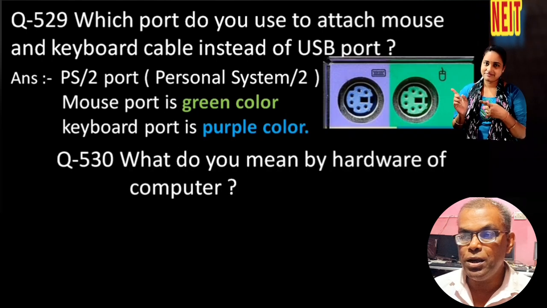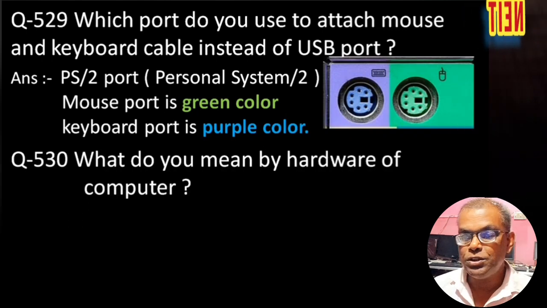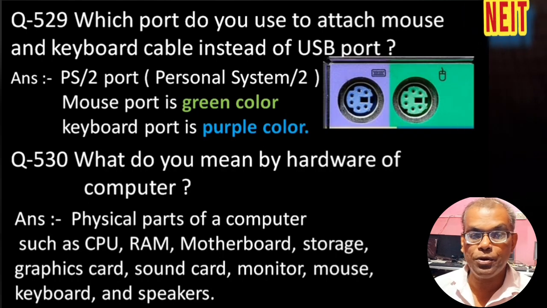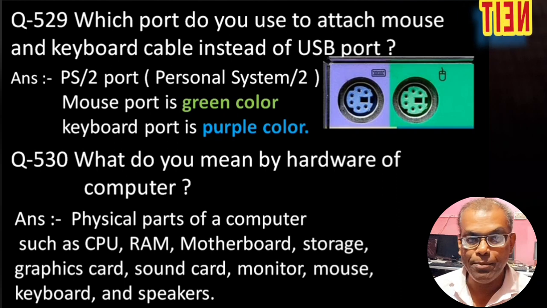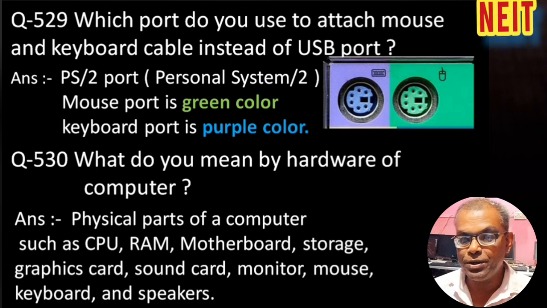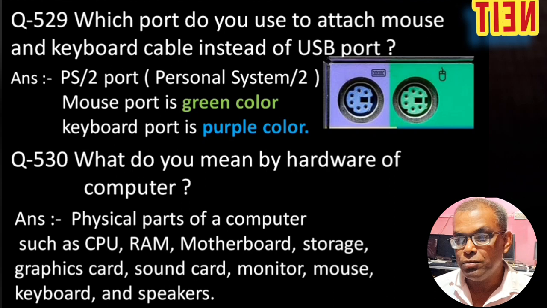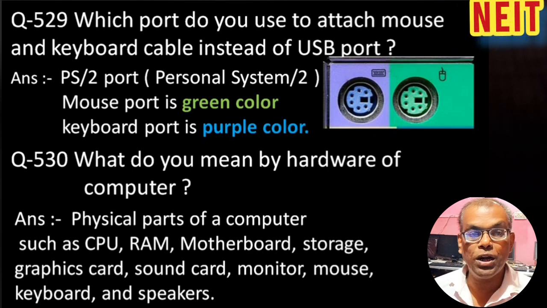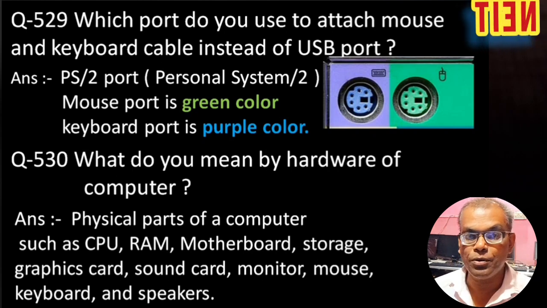What do you mean by hardware of a computer? Physical parts of a computer are called hardware of a computer, such as CPU, RAM memory, motherboard, storage, graphics card, sound card, monitor, mouse, keyboard and speakers. These are the major hardware of a computer.